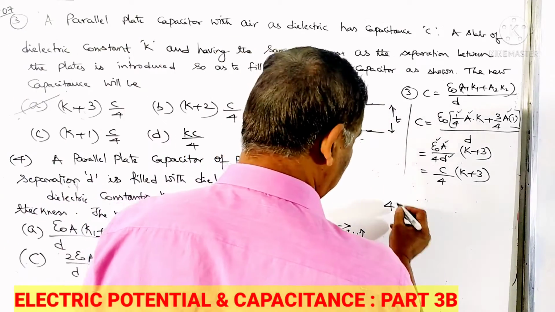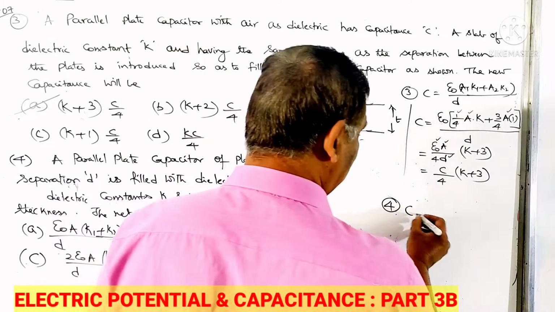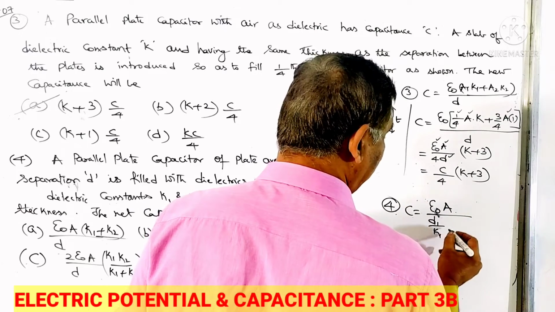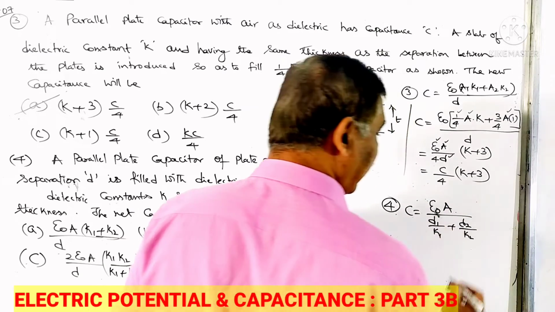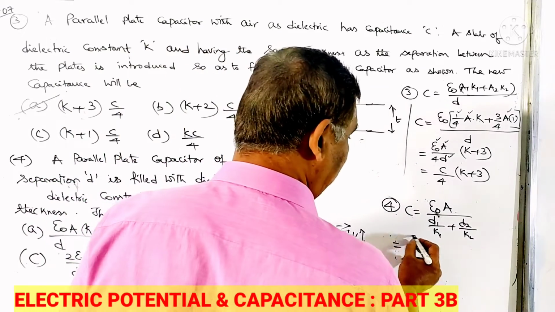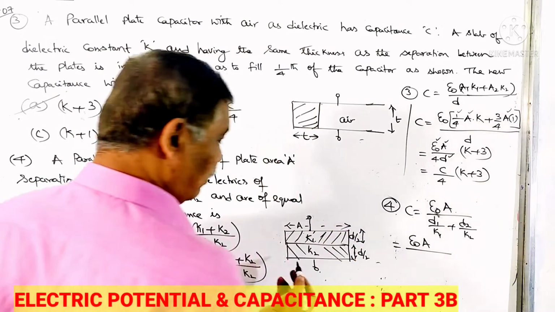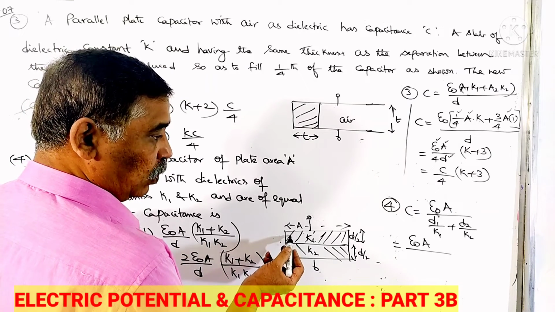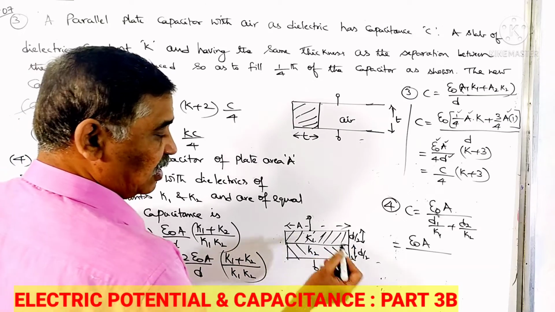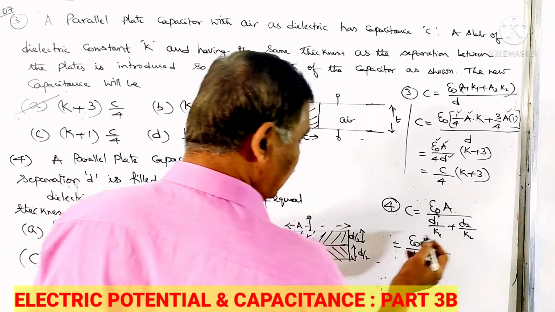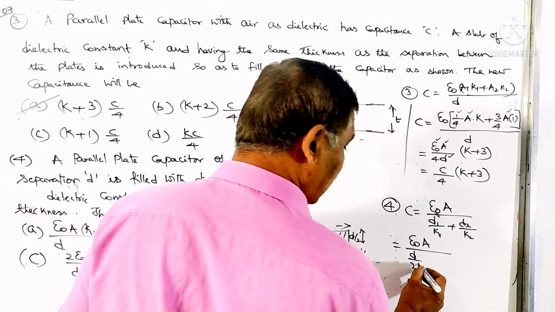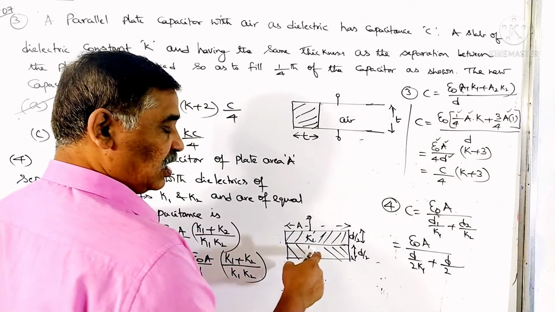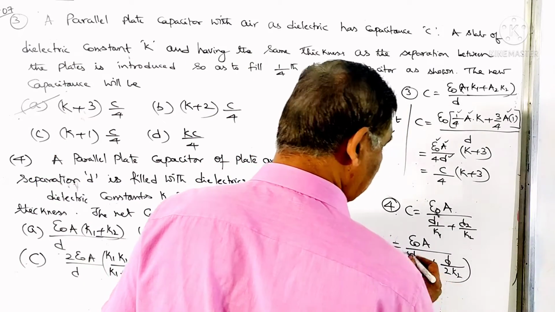That final result which I have given just now is C equal to epsilon naught A divided by D1 by K1 plus D2 by K2. Use this one. This is equal to epsilon naught A divided by D1, the thickness of one dielectric material, which is given as D by 2. The dielectric constant for this one is K1 itself. The other one is again D by 2 thickness, and the dielectric constant is K2. This one I have to simplify.